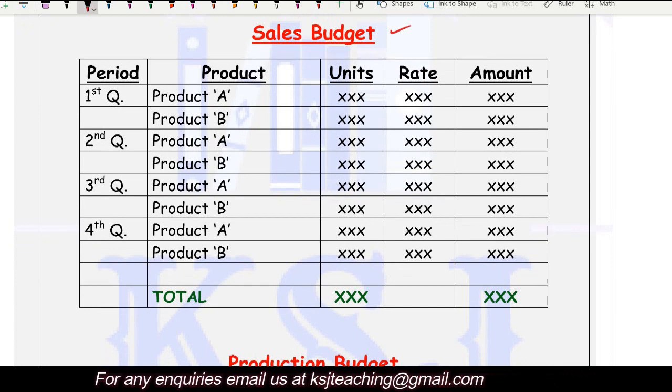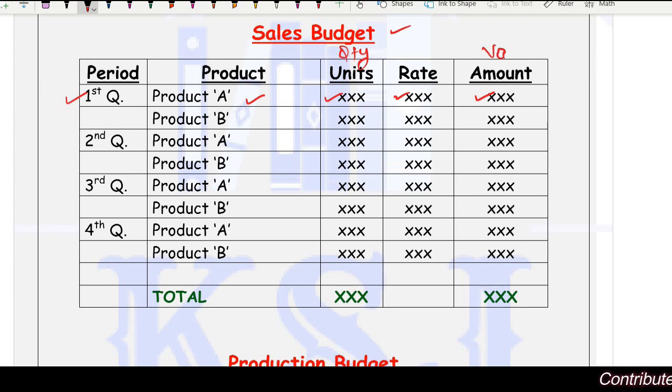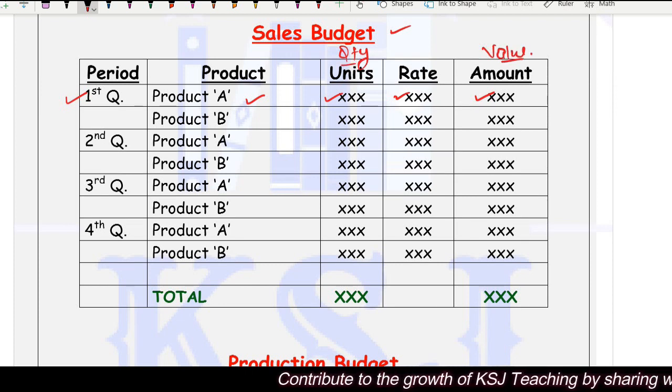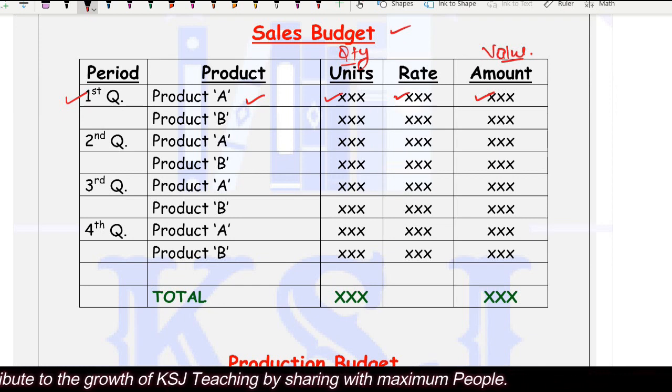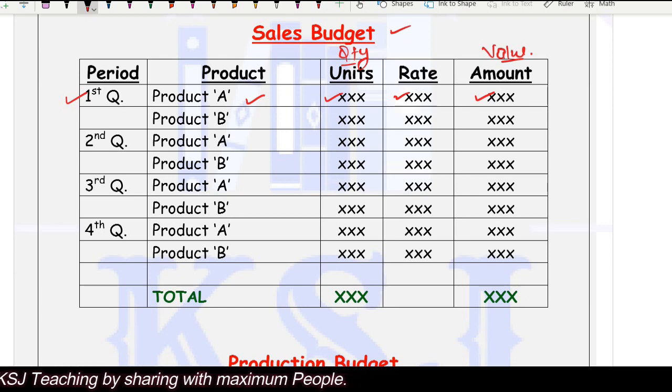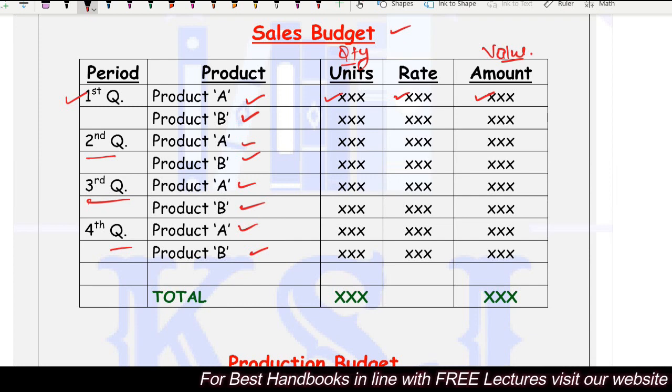That period wise, in the first quarter, product A, how many units you will sell, at what rate you will sell, and what is the amount. So this is quantity and this is value. As I told you, we are focusing on two things. One is the sales quantity, another one is the sales value. So we decide in the first quarter how many units of the product A we are going to sell, how many units of the product B we are going to sell. Similarly, in the second quarter, product A, product B, third quarter, product A, fourth quarter, product A, product B, units, rate and amount. The same thing we can do area wise also, right?